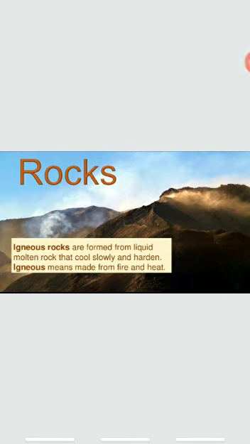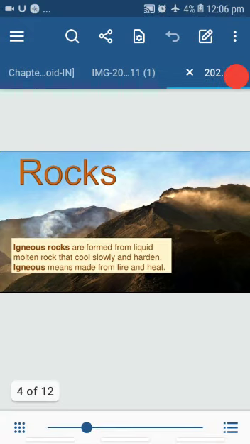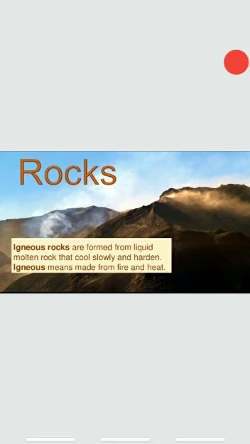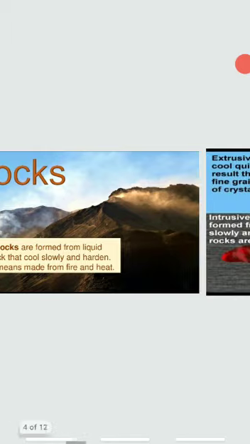Igneous rocks are formed from liquid molten rock that is called magma, which is very hot magma. When it cools down slowly and becomes solid, then igneous rocks are formed. The word igneous is derived from the Latin word ignis, which means fire. Igneous means made from fire and heat.